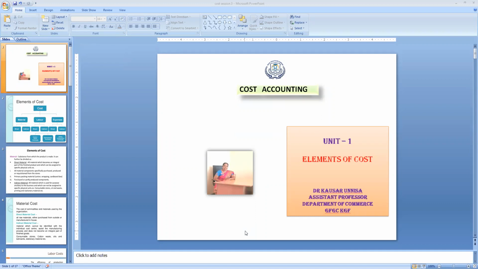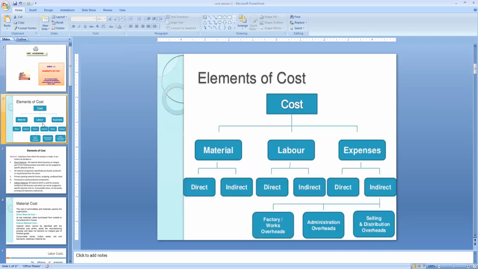In the previous class, we came across the classification of cost and the essentials of a good costing system. So in this class, let us look at the elements of cost. We know that there are three main elements of cost when calculating the cost of expenditure for a particular product: material, labor, and expenses.